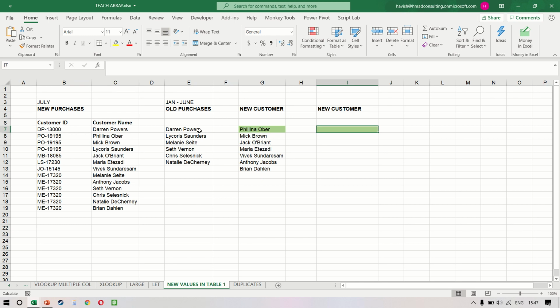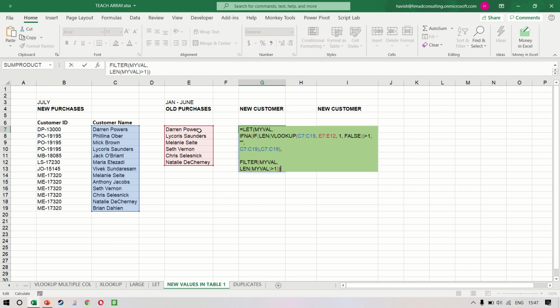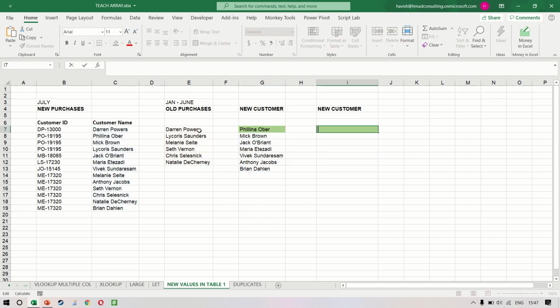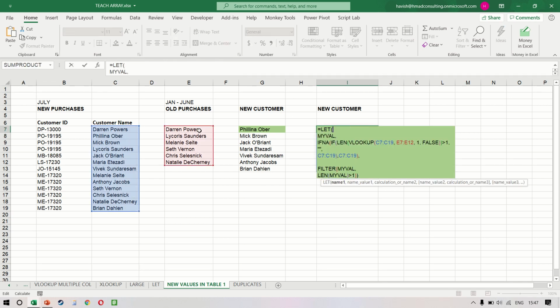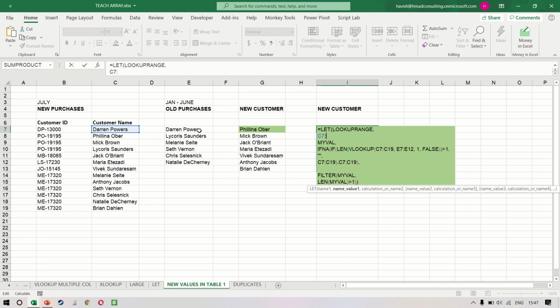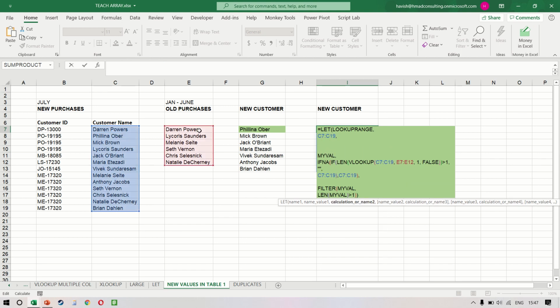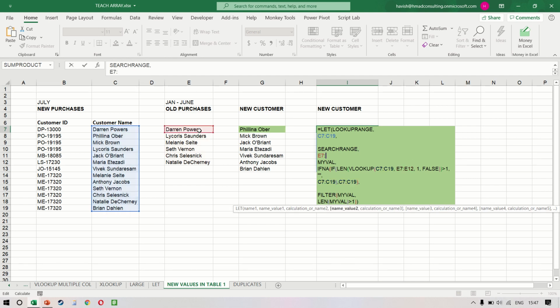If you wanted to make this a little better, you could have given a few more names. So let me just copy the entire formula. So we can come back, and since we're using C7:C19 a couple of times, let's say that our lookup range is C7:C19, and then we can say that our search range is E7:E12.